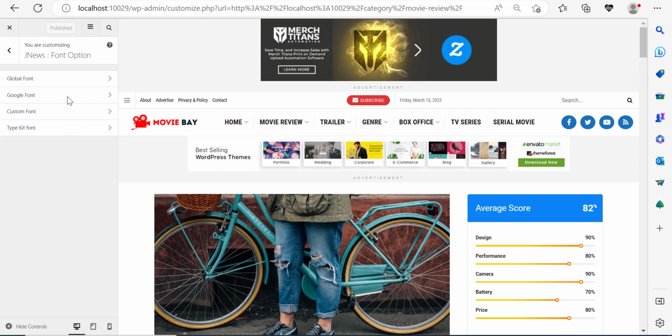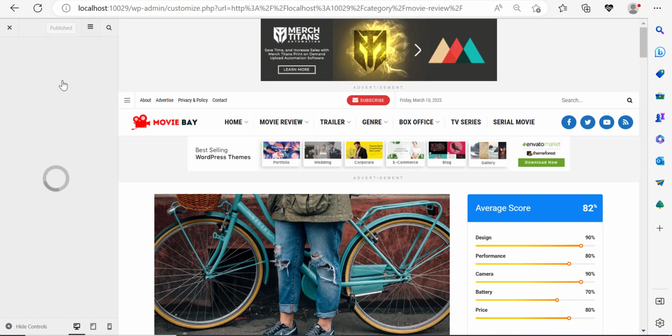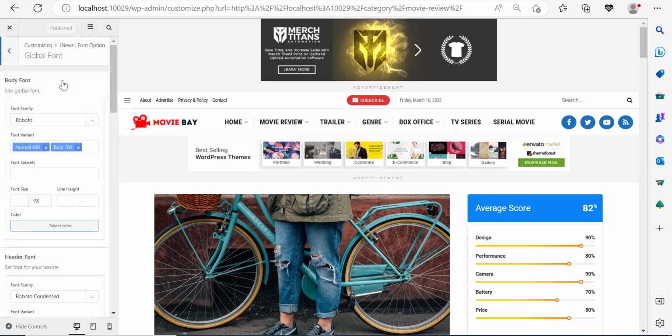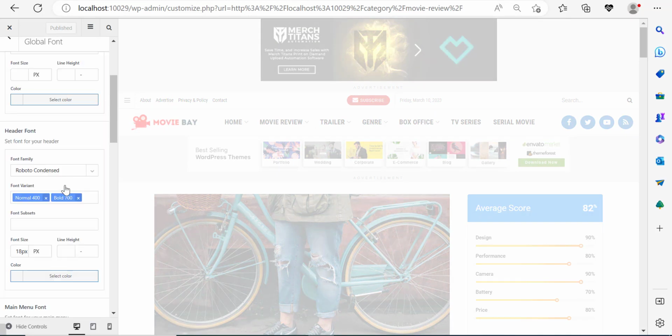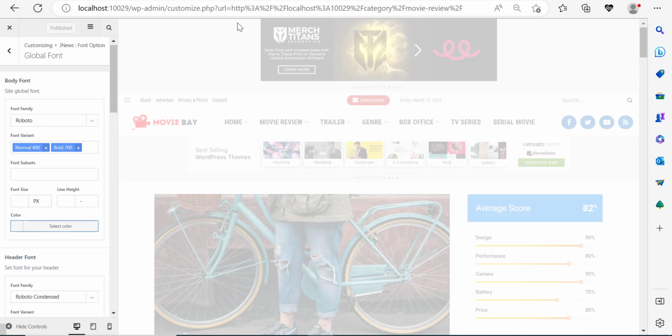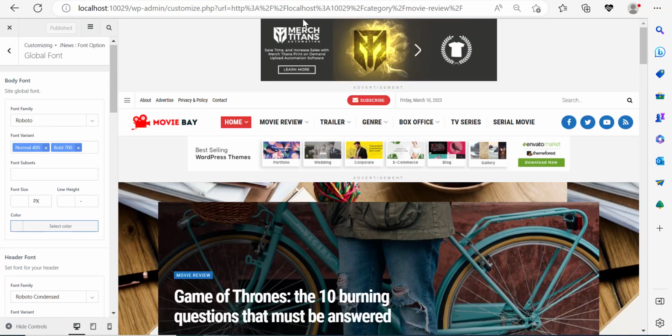Right, so over here, let's go ahead to fonts. Now we have global fonts. If you click on the global fonts, you can control the fonts on the content of your website. Now over here, we have the fonts all set to Roboto condensed. But you can control this, okay? So you can control this to whatever you want. You can also control the text size.